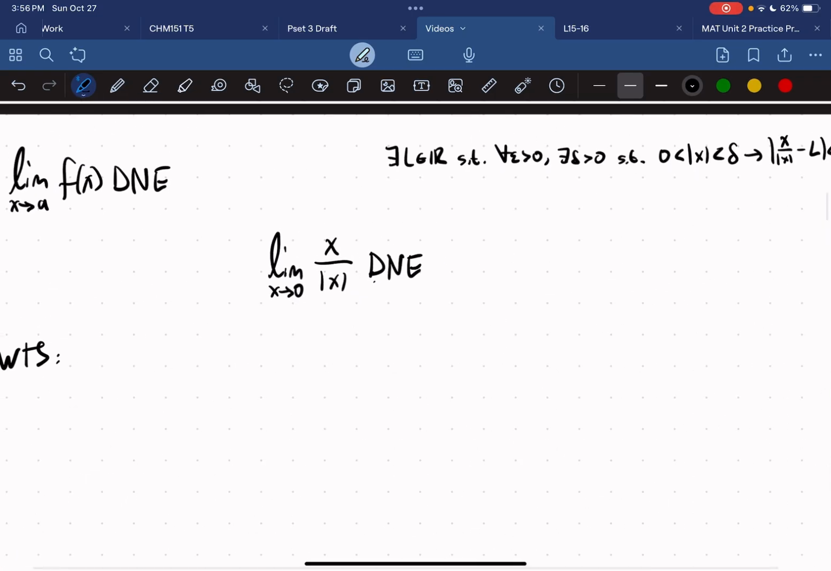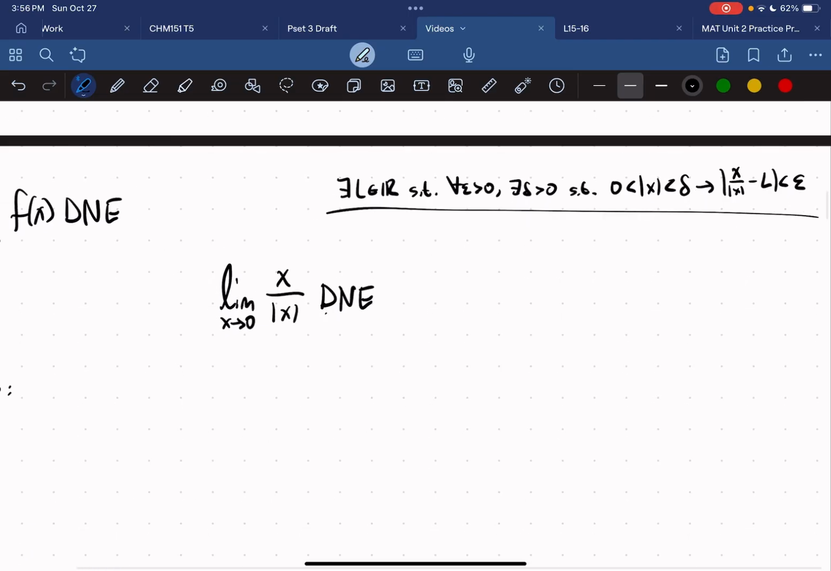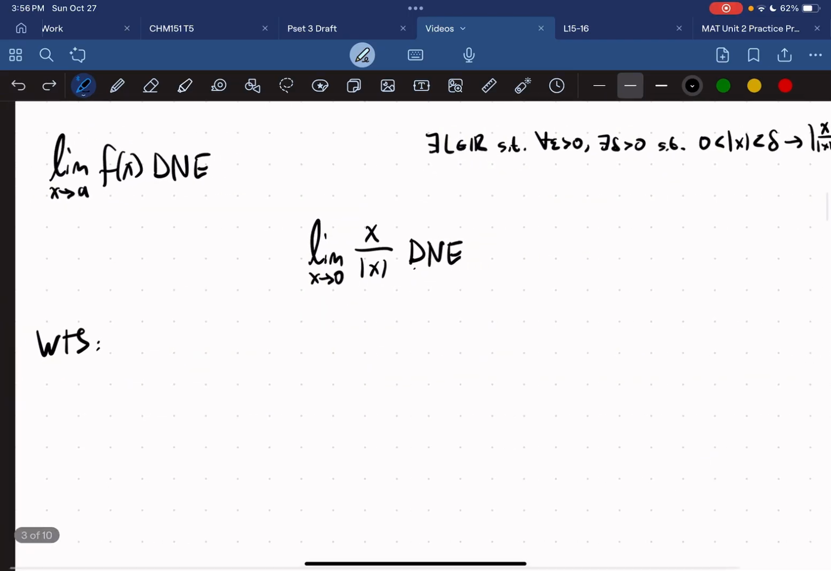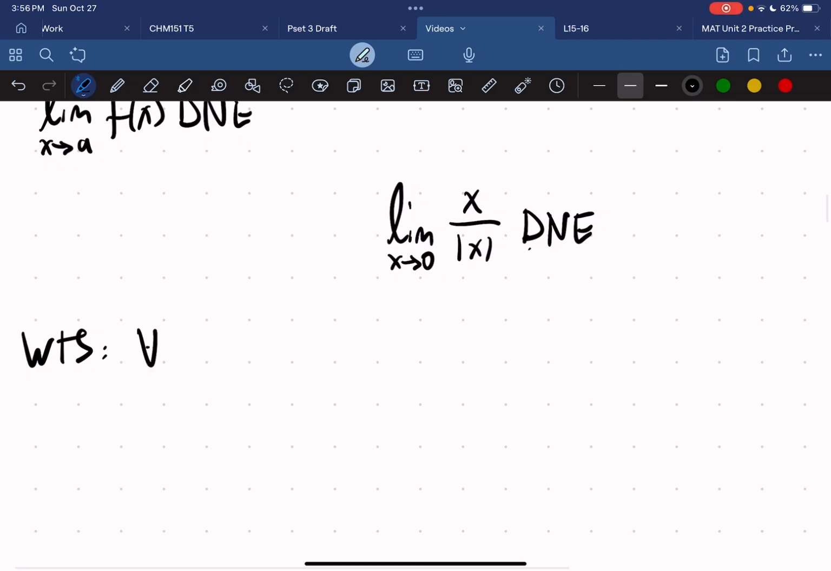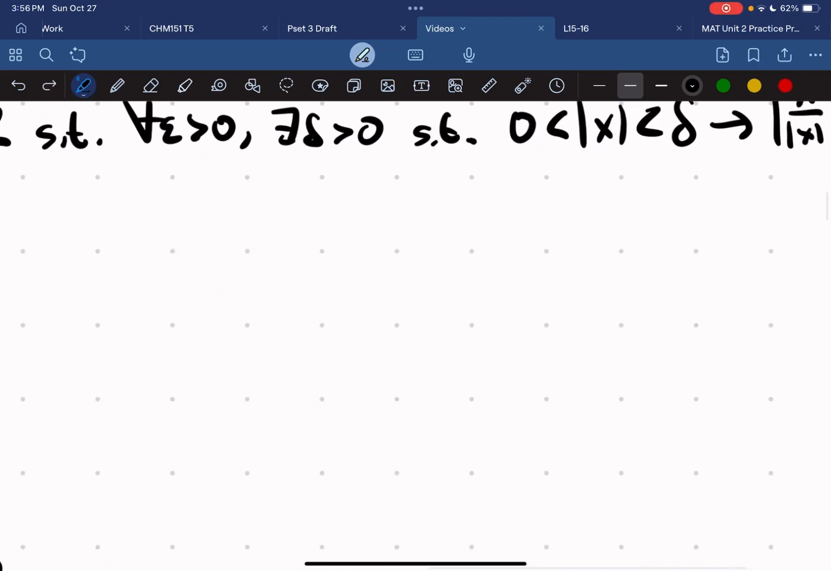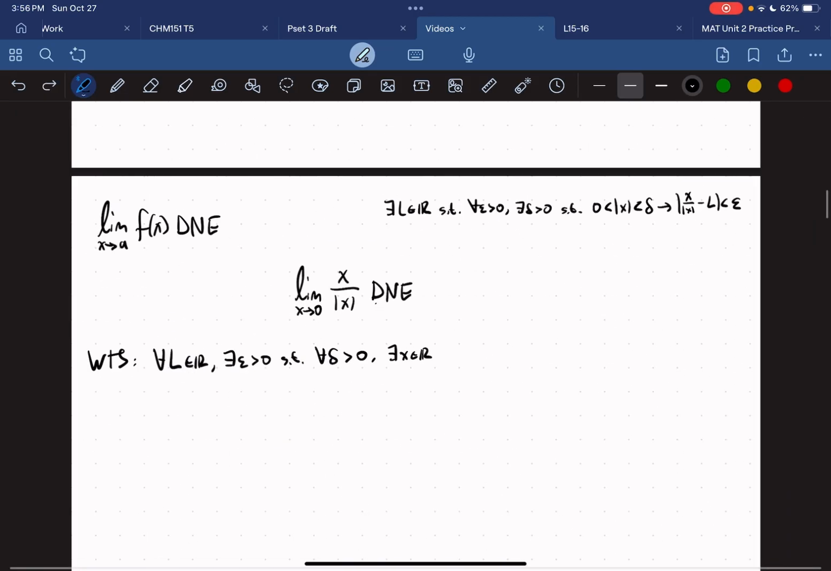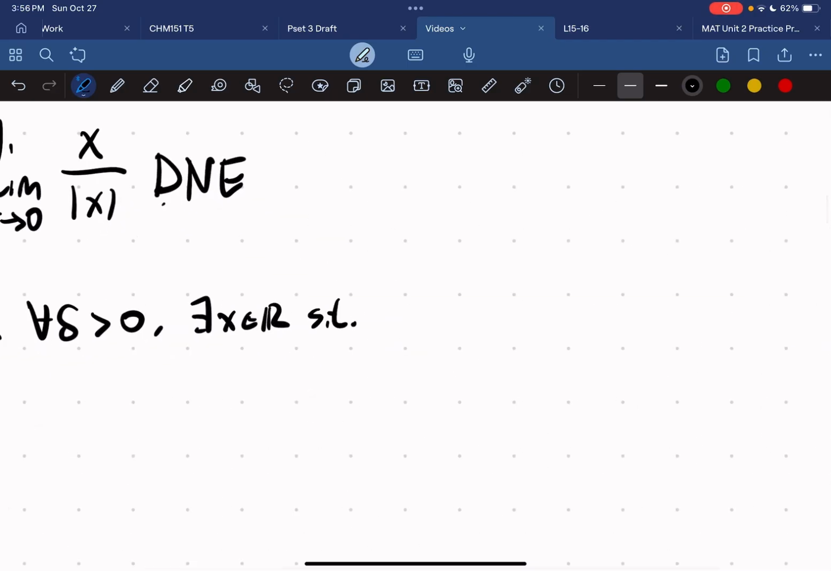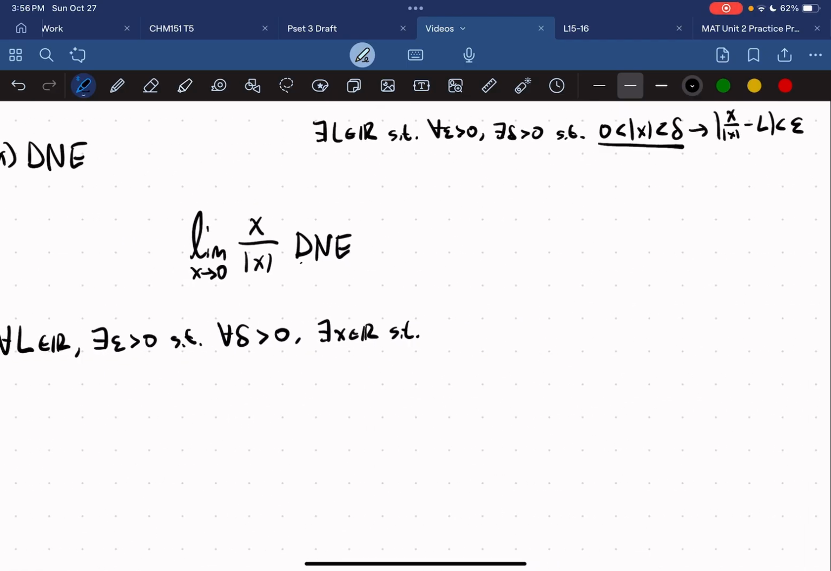Okay, so the negation of this would be our want to show, and let's just negate it. So you should be familiar with how to negate statements like this. So if there exists an L, we have to say that for every L, the rest is false. So we have to say, there exists an epsilon greater than 0 such that for every delta greater than 0, there exists an x in the reals, right? Because there's a hidden quantifier here that we also have to negate, such that, and we want this statement.